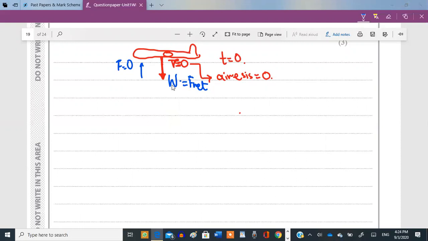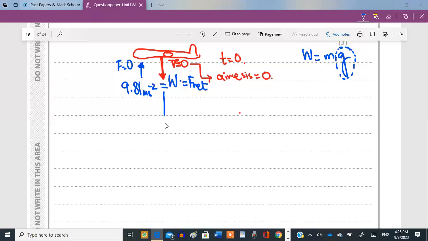So if the upward force is 0, the net force is equal to the weight. And if the net force is equal to the weight, then the acceleration of this person initially is 9.81 meters per second squared, the acceleration of free fall. These are all the quantities present initially when time is 0, when the person has not yet started going down. When the velocity is 0, the force due to air resistance is 0. So this is the direction of air resistance, and while he is falling due to his own weight, we know that weight is equal to mg, and g, the acceleration of free fall, is initially 9.81.